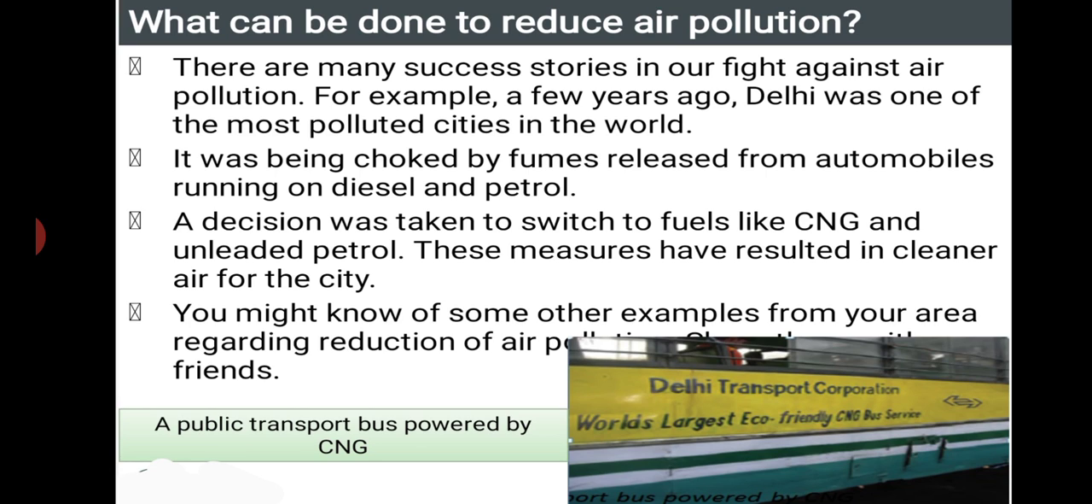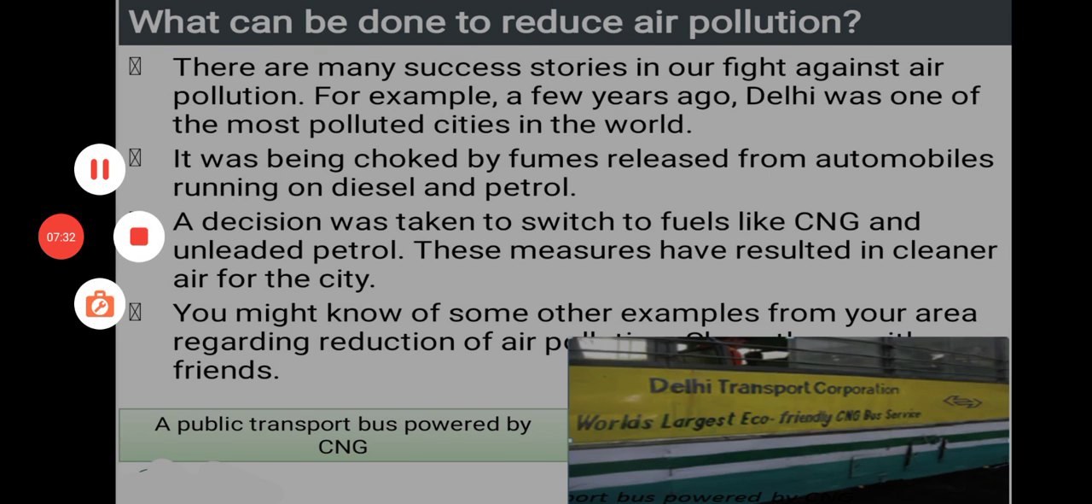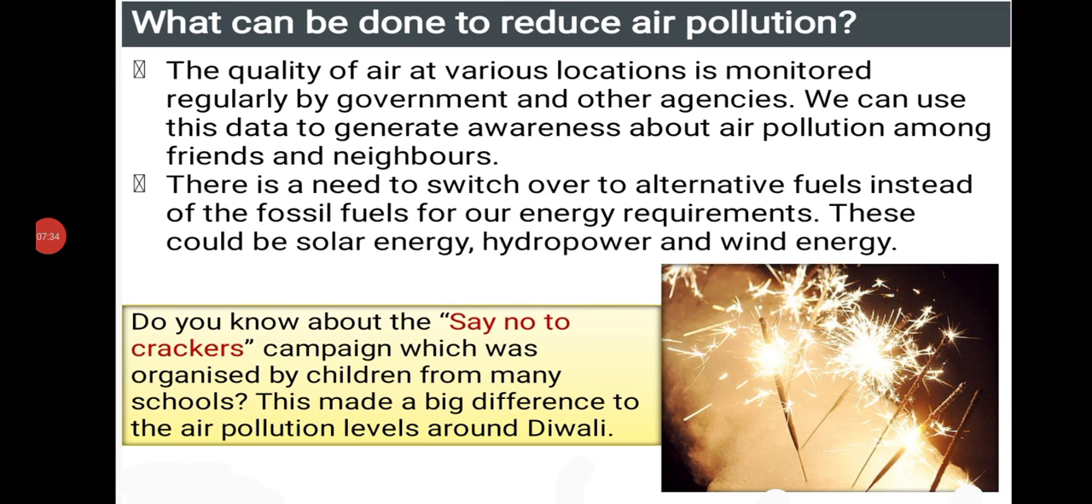Apart from these, you might have noticed in Bengaluru and even in Delhi, to control the vehicle population, they have introduced odd and even numbers. Odd number vehicles run on one day and even number vehicles on the other day. All these strategies are mainly responsible for the control of air pollution. Next, the quality of air at various locations is monitored regularly by government and other agencies. We can now use this data to generate awareness about air pollution among friends and neighbors.